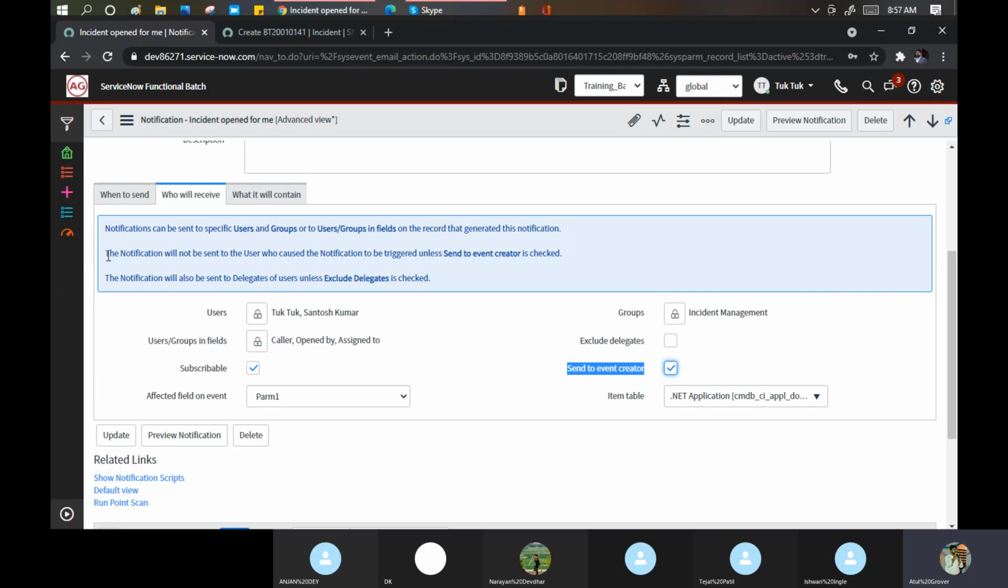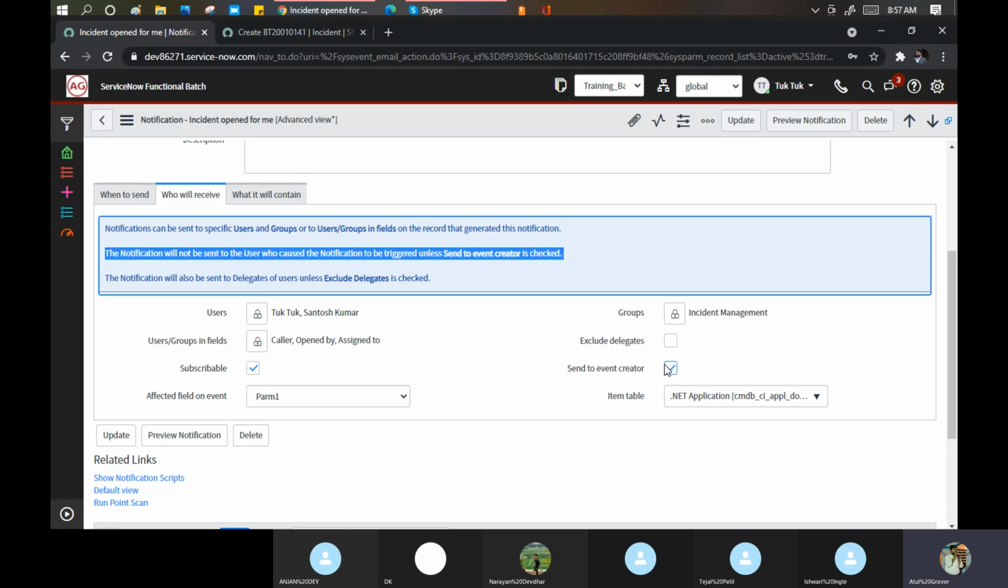If you want to make this condition false, then always make this condition true. Anyone who is raising an incident also gets an email. Then I put send to event creator as well. Okay, so these things we can put. Any doubt on this part? Who will receive?